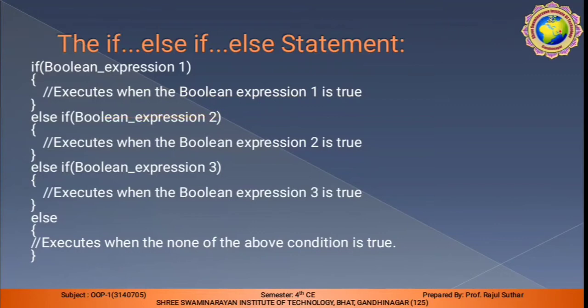If Boolean expression 2 is executed, here the second becomes true, the first one is not true, then the second will be tried. If the second is true, then this execution will follow. Else, in this portion, else if Boolean expression 3 will be executed.